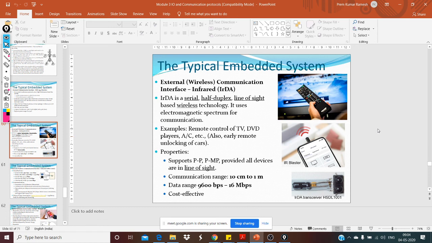Okay, so till last week we covered the external communication interface, and particularly we saw some of the wired interfaces. So these are the communication interfaces from one system to the other system or to the outside world. Now in this lecture, particularly today, we will see the external wireless communication interfaces.